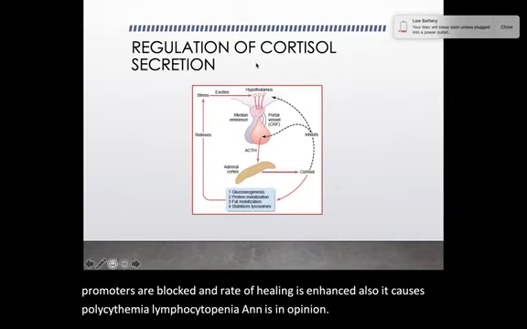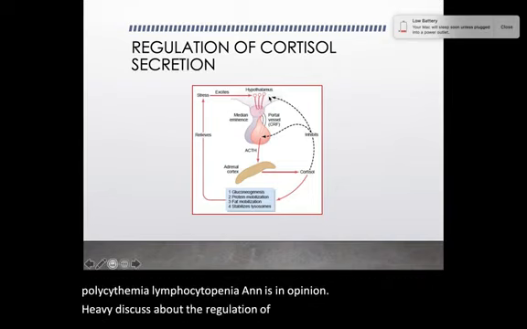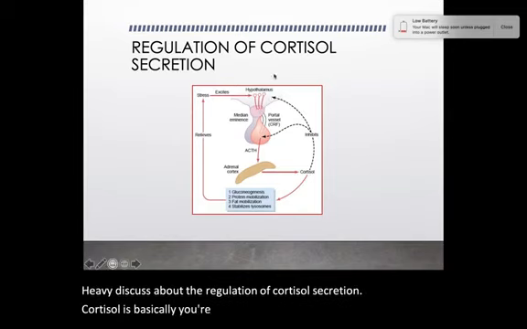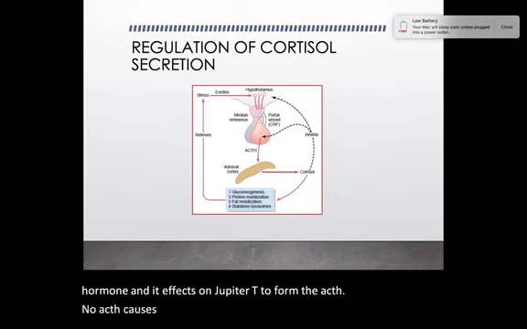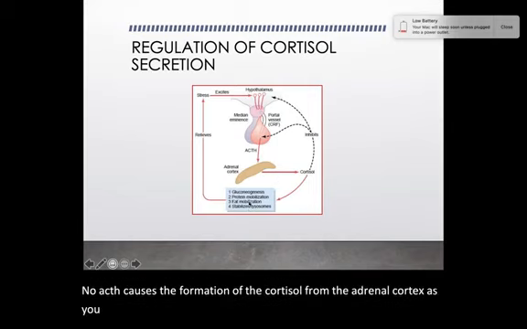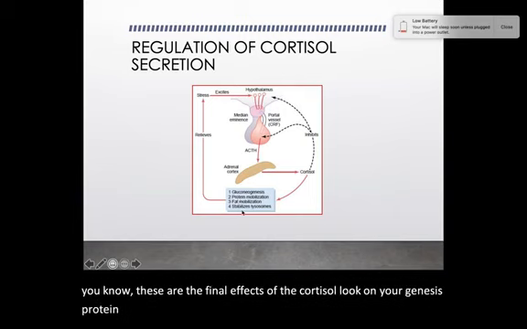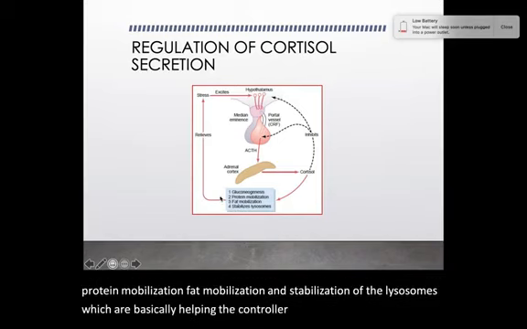Here we discuss the regulation of cortisol secretion. Basically your hypothalamus produces corticotropin releasing hormone and it acts on your pituitary to form the ACTH. Now ACTH causes the formation of the cortisol from the adrenal cortex. As you know, these are the final effects of the cortisol: gluconeogenesis, protein mobilization, fat mobilization and stabilization of the lysosomes, which basically help in the control of inflammatory reactions.